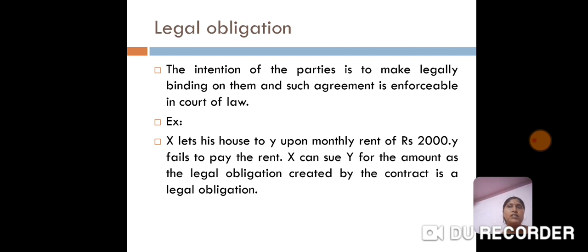So let's sum up. Now we have seen what is contract, agreement, obligation, promise, etc. A contract is equal to agreement plus enforceability by law, whereas agreement is equal to offer plus acceptance. All agreements can have both legal and social obligations, but a contract can only be of legal obligation. All agreements are not contracts, but all contracts will have some agreement. These are some terms related to the contract.